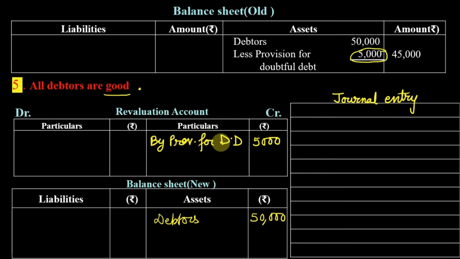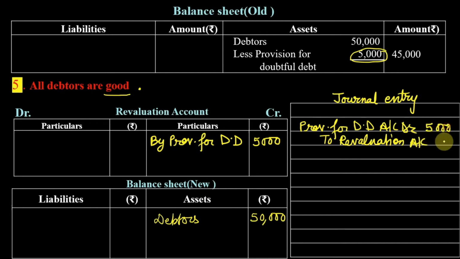Since we are writing provision for doubtful debt on the credit side of revaluation account, the journal entry is provision for doubtful debt account debit to revaluation account. So here the profit is 5,000.